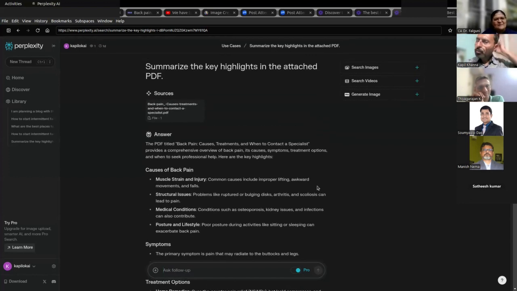Whatever research you want to do, or writing a very trending article or a post which is very very impactful, by getting the right information, the latest information, this is the best tool.